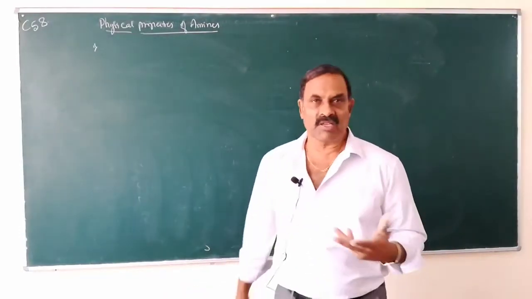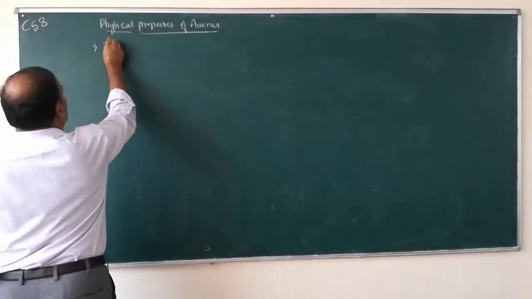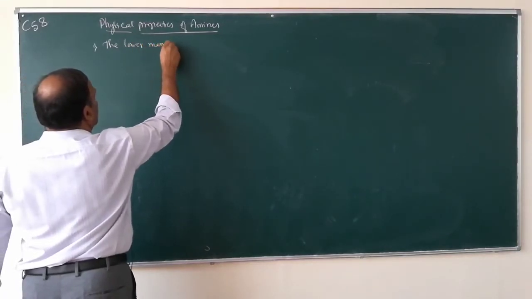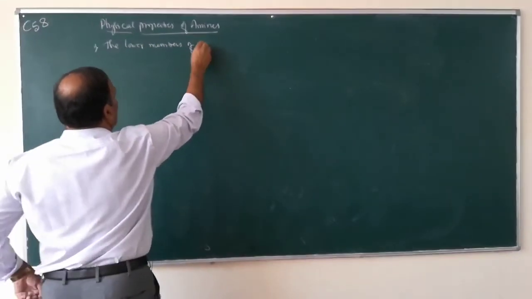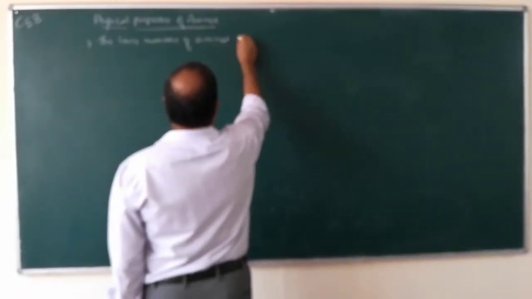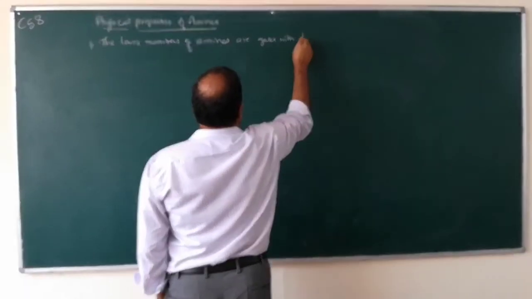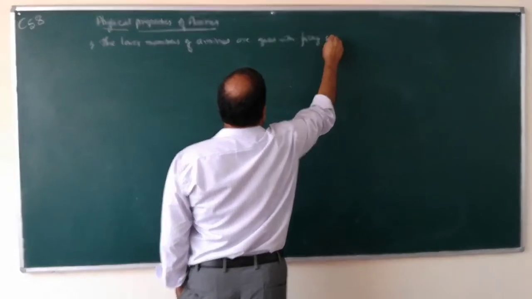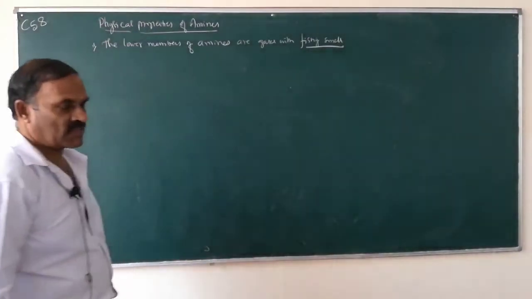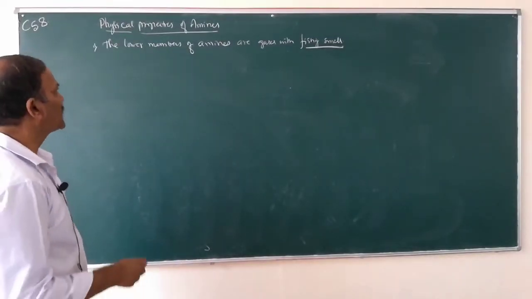The lower members of amines are gases, and they have a fish smell. Therefore, the lower members of amines are gases with a fishy smell.